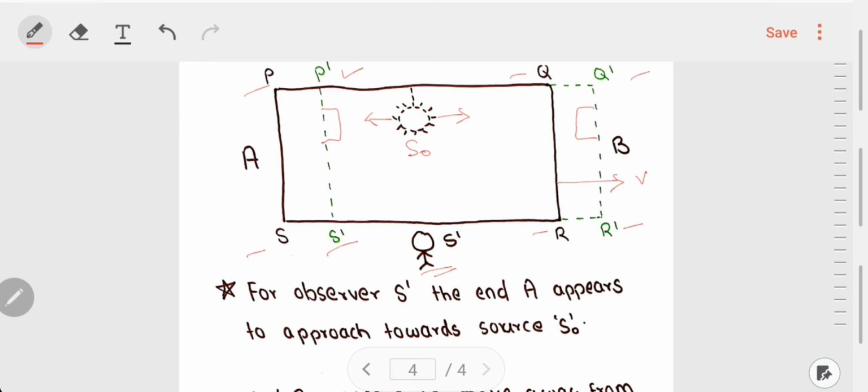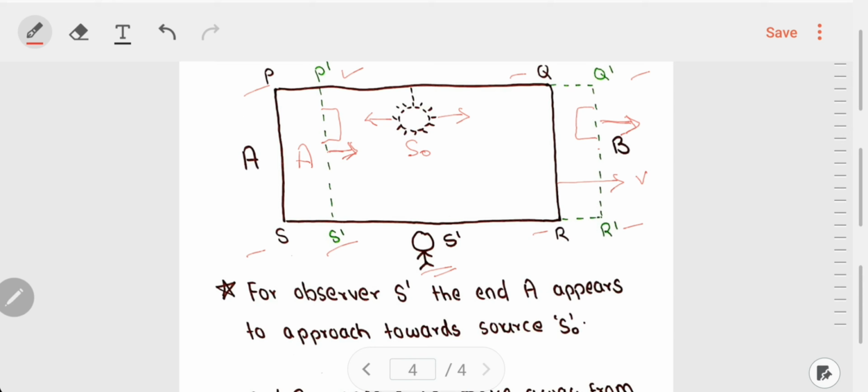When the train moves towards the right, this end A seems to move towards the light ray, and this B seems to move away from the light ray. Okay, the end A moves towards the light ray and the end B moves away from the light ray.